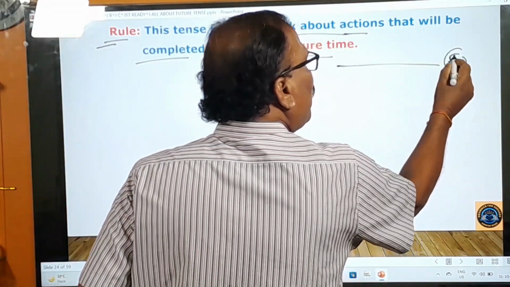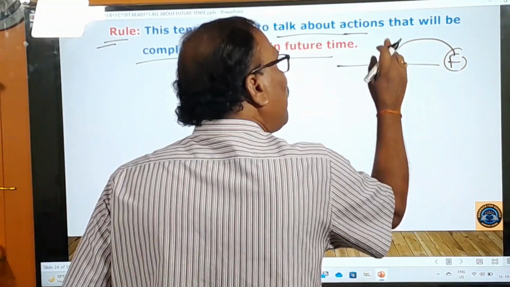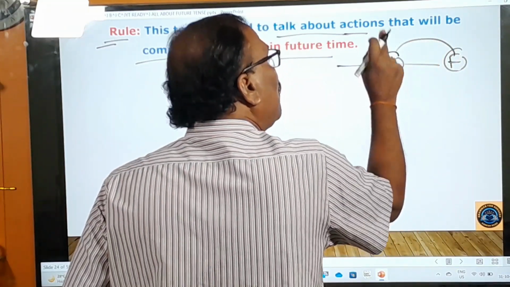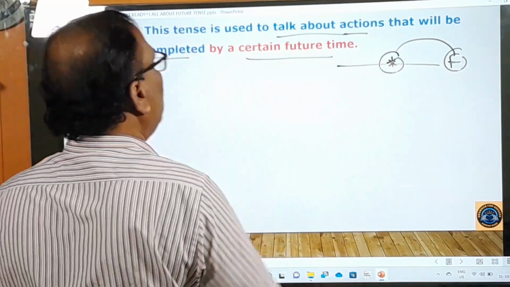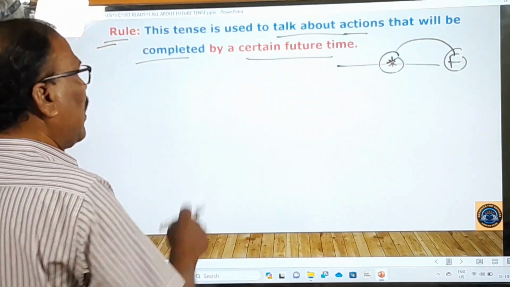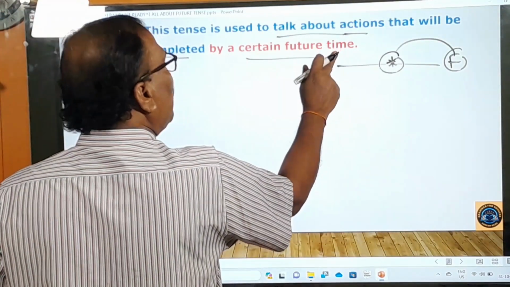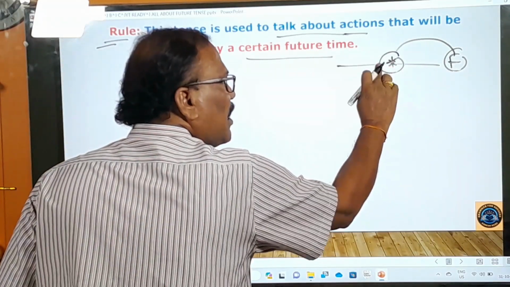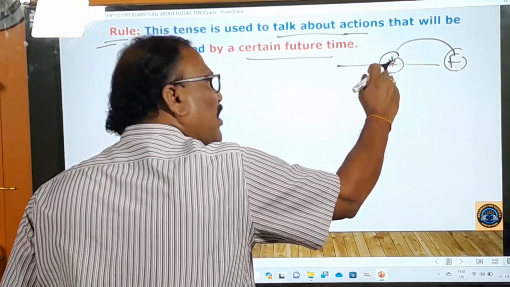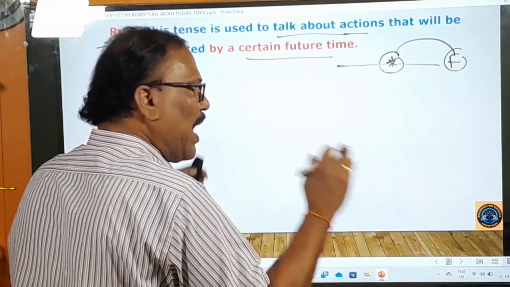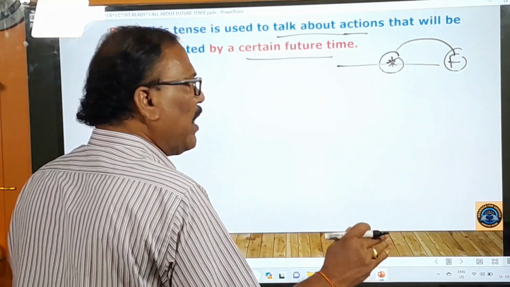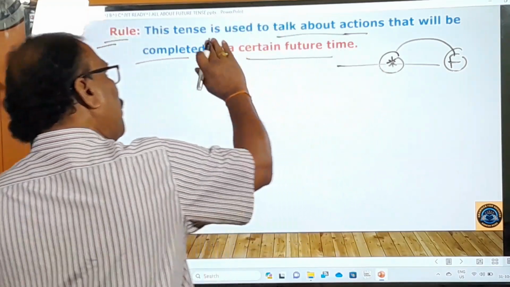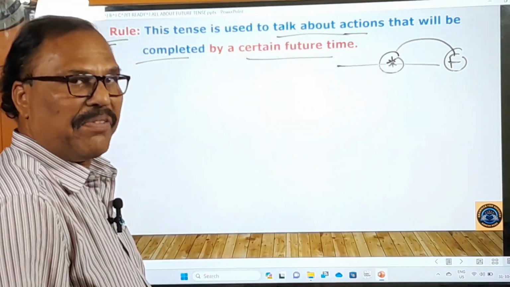Okay, and before this future time only, if some action is completed, to indicate that action we have to use this future perfect tense. By a certain future time means before a certain future time. Whatever may be the time here, before that only the action has been completed. Okay, to indicate such actions we use this future perfect tense.